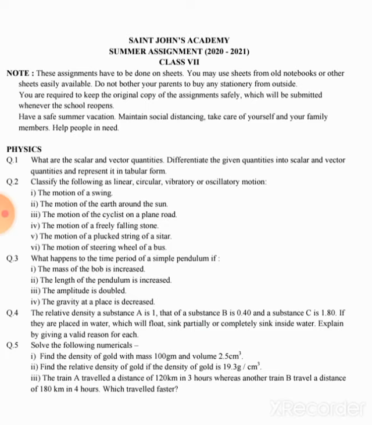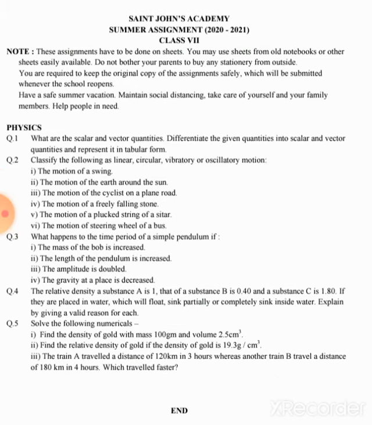Now question number 4. The relative density of a substance A is 1. Let one substance be named A, whose relative density is 1. Substance B has a relative density of 0.40. And a substance C has a density of 1.80. If they are placed in water, please remember the density of water: it is 1 gram per centimeter cube or 1000 kg per meter cube.